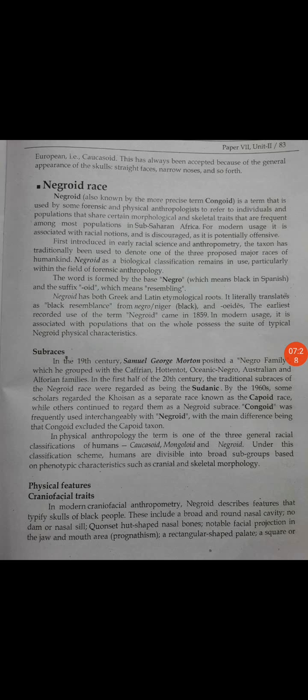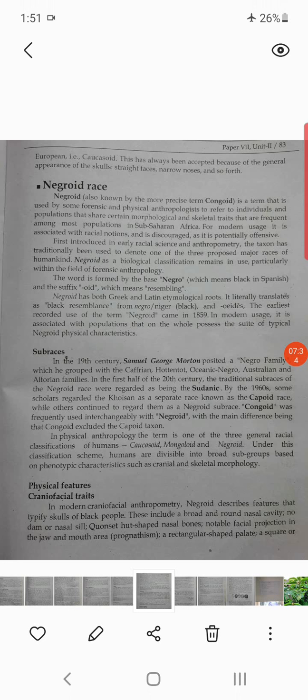So most of this population we find in Africa. The word is formed by the base negro, which means black in Spanish, and the suffix oid, which means resembling. So it is mostly present on the African continent.